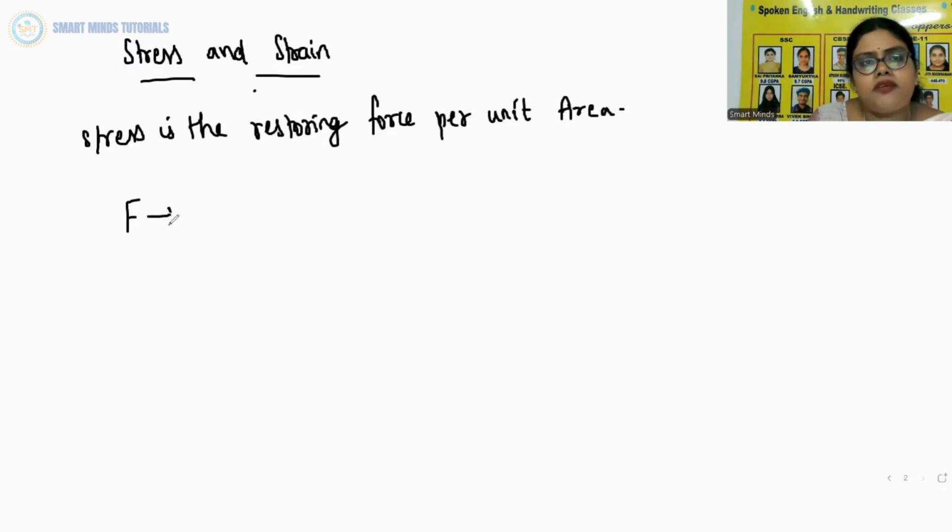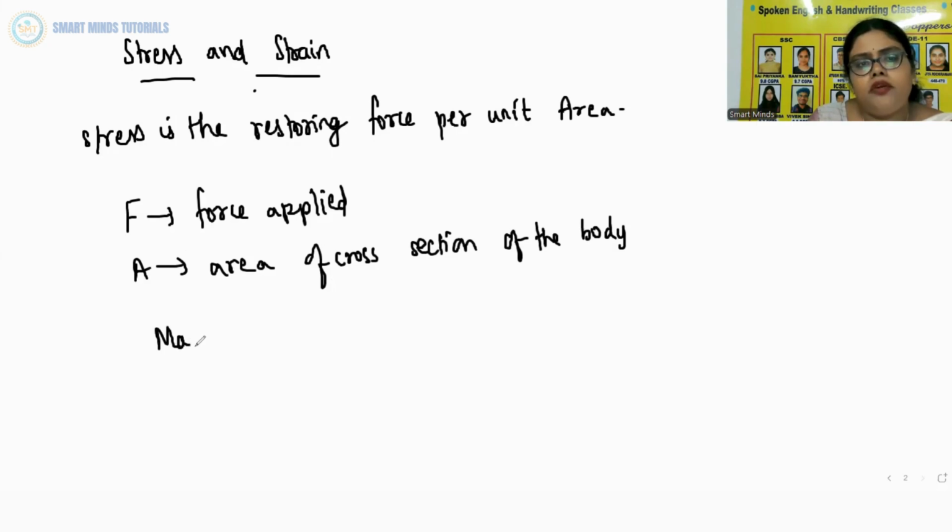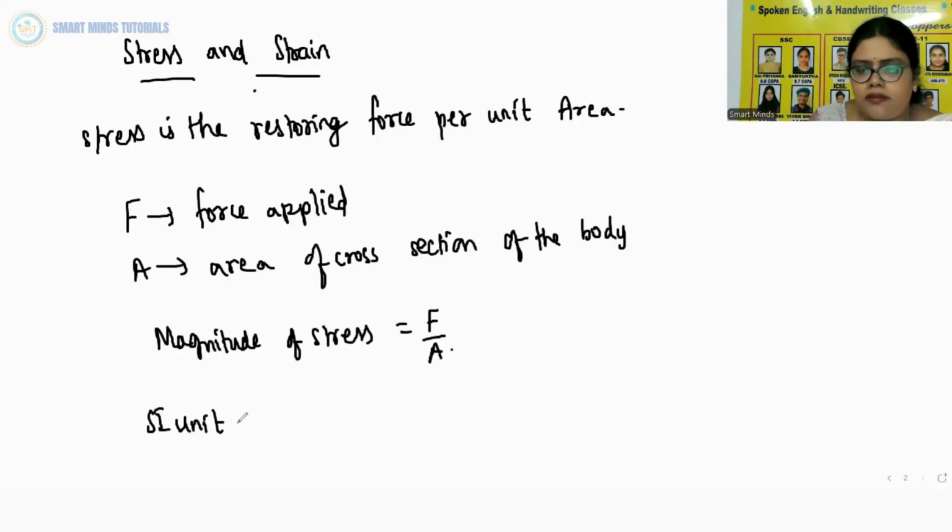Suppose F is the force applied and A is the area of cross section of the body, then the magnitude of stress is F by A, and the SI unit of stress is Newton per meter square or Pascal, and its dimensional formula is M L power minus 1 T power minus 2.